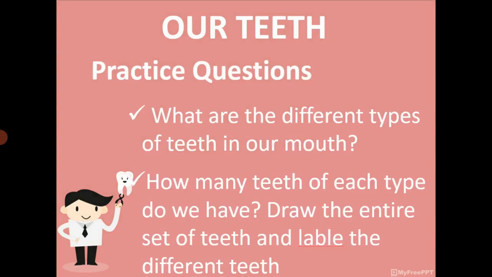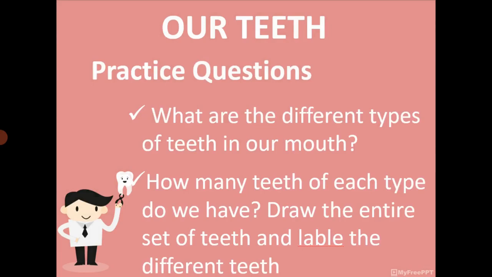Next, practice questions. In your content book, the third and fourth questions are your today's homework. The question is, what are the different types of teeth in our mouth?